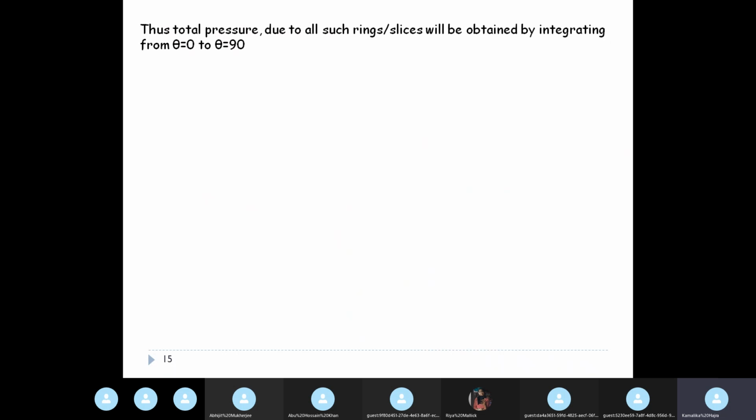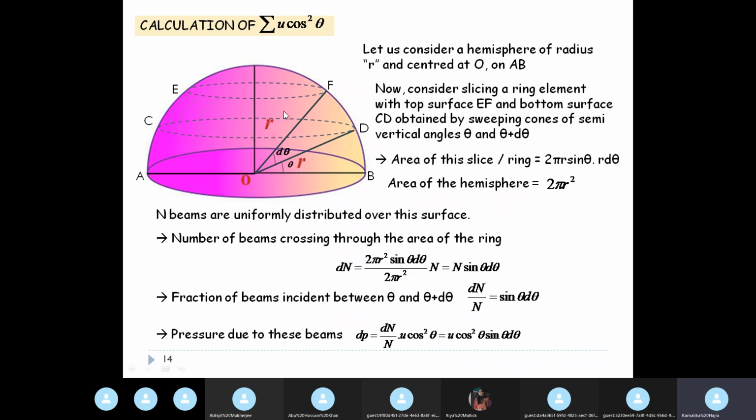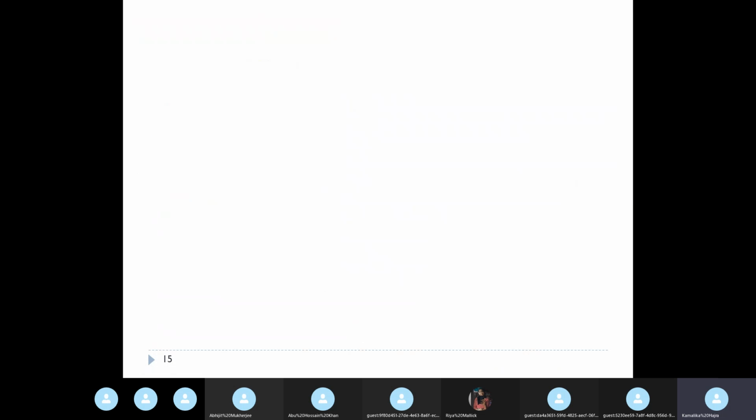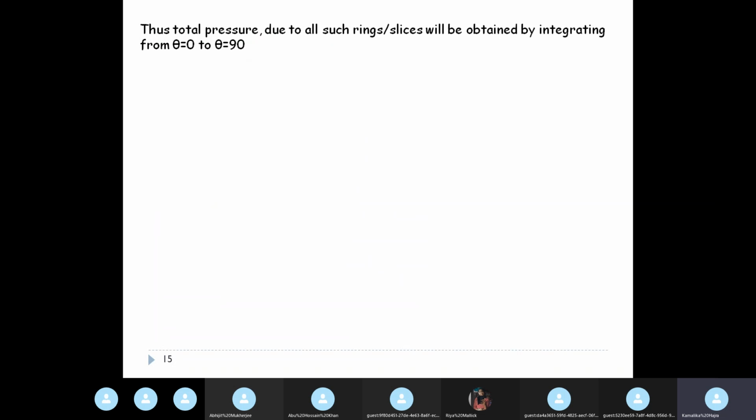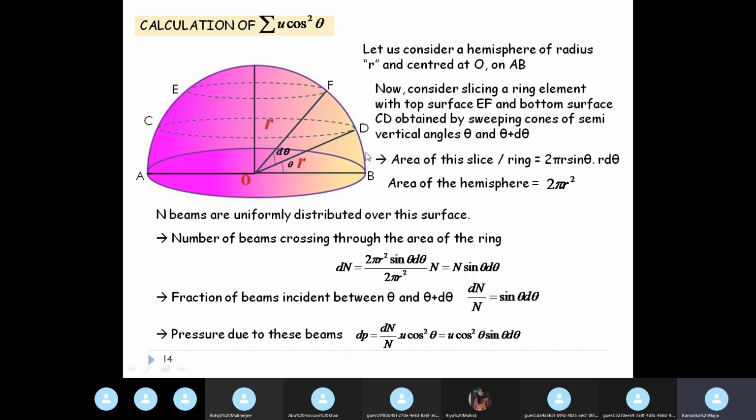This is due to just one such slice between theta and theta plus d theta. But the total hemisphere consists of several such slices. We can think of breaking up the hemisphere into several such rings. So what do we need to do to find the total pressure? Integrate, for theta equal to 0 to theta equal to 90. Again, look at the picture. The minimum value of theta is 0, for coincidence with OB, and the maximum value of theta is 90 along this radius.